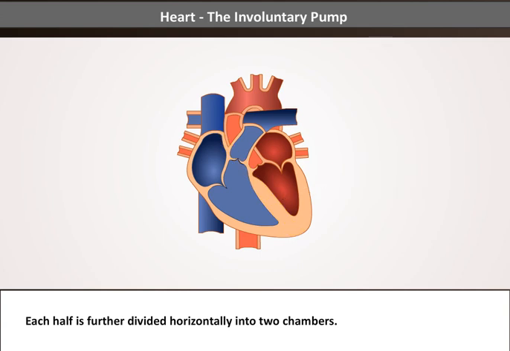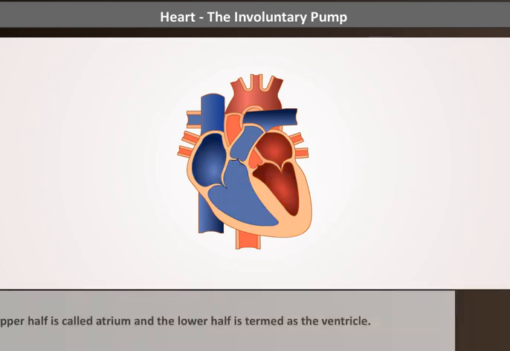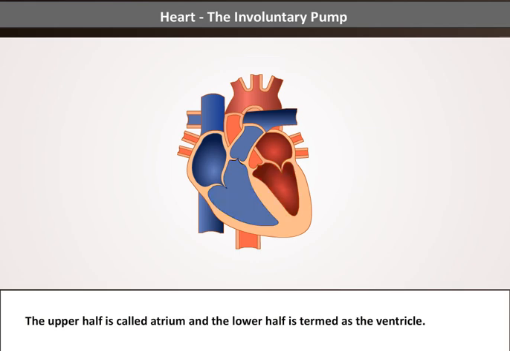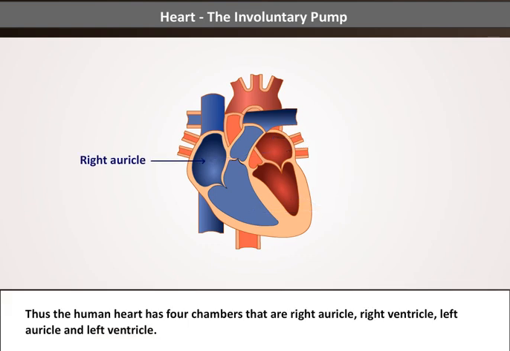Each half is further divided horizontally into two chambers. The upper half is called the atrium and the lower half is termed the ventricle. Thus, the human heart has four chambers that are right auricle, right ventricle, left auricle, and left ventricle.